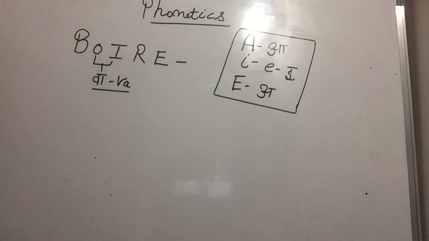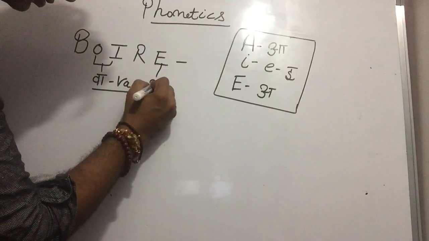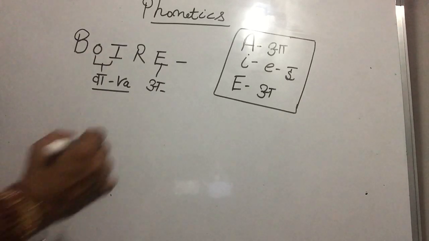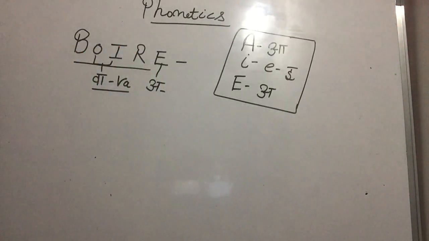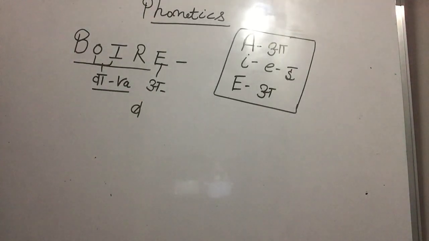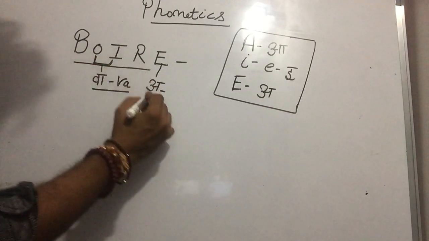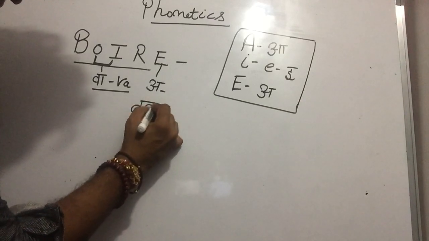Is that clear, Paji? Yes, sir. So here we have E sound, that is A. Clear? So if I want to read this, B is B, Paji. OI sound is va. So bois. Is it clear, Paji?